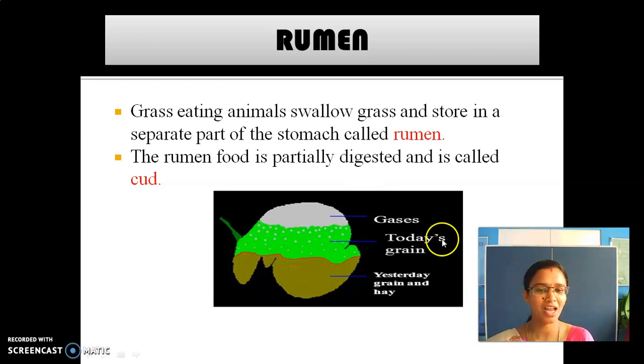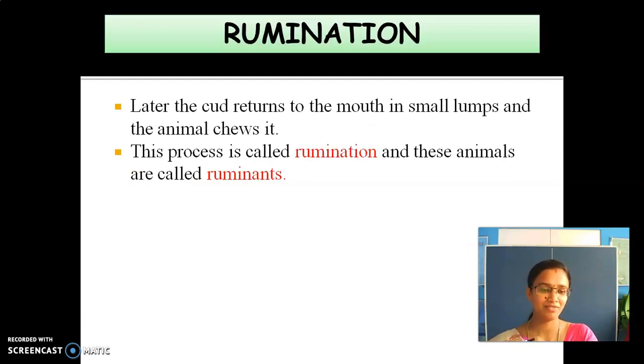Okay. You are able to see here the structure of the rumen. The food which they have eaten today is stored there, and some of it is filled with gases. And they again take this out and then start digesting. So first we have seen about the rumen. And what's the next process? Rumination. I told you about cud, right?